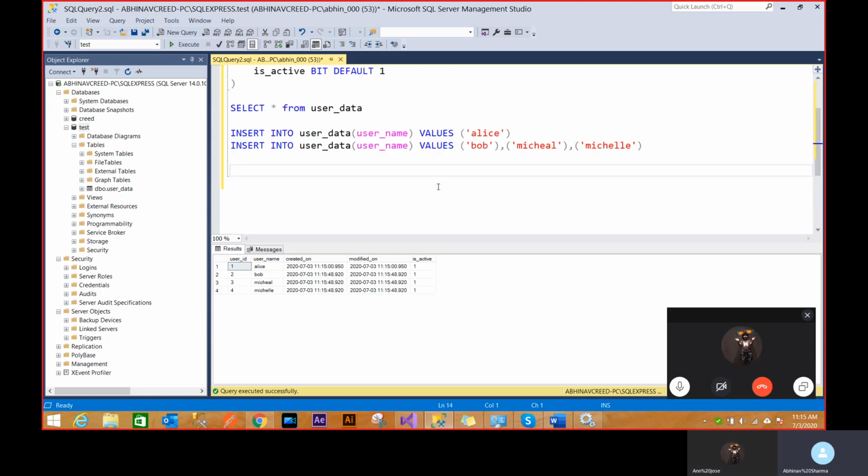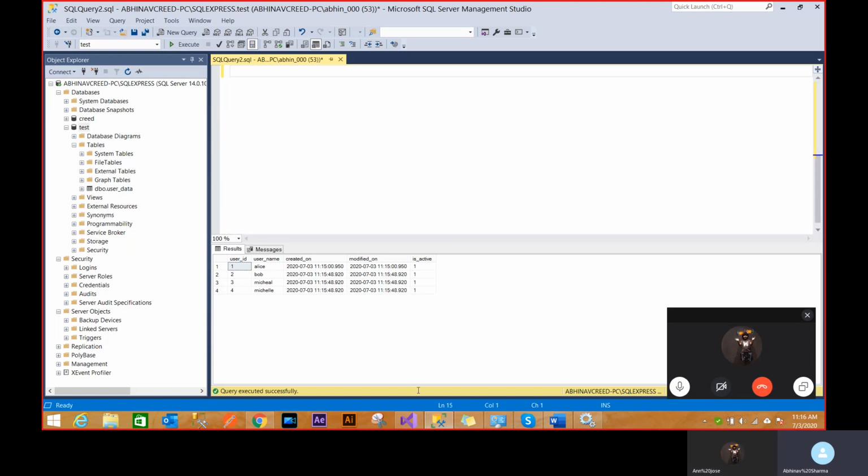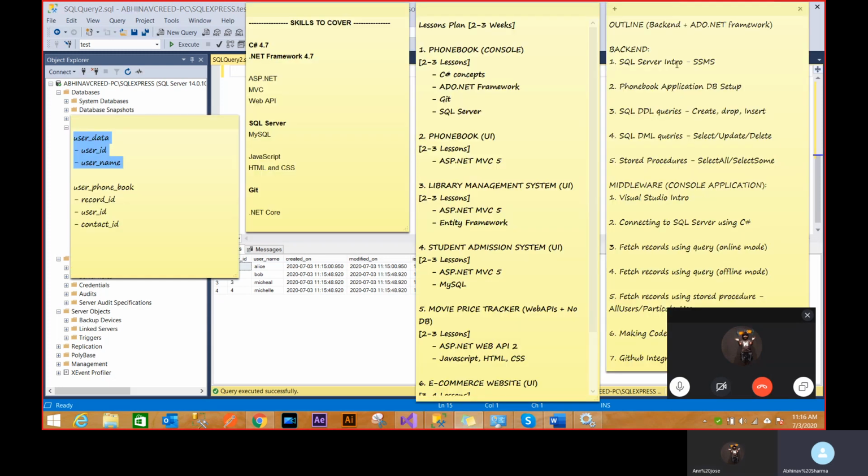Now I'll quickly show you the outline. This is the first part of our outline: the setup I've told you about, then the user data table that we'll have. Now how this connection is going to work: you can see in user data there's a user ID one with the name Alice, a two with the name Bob, and a three with the name Michael.